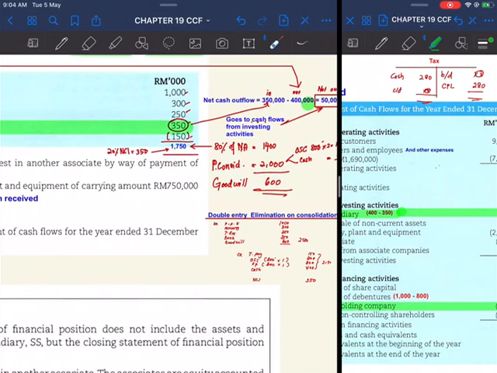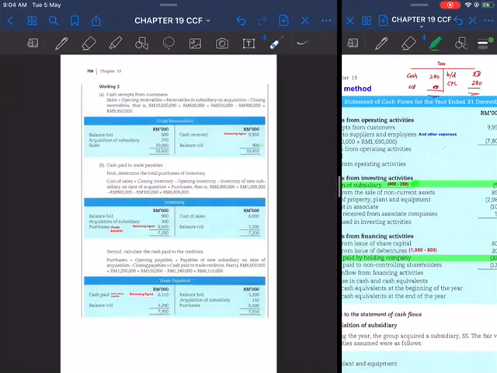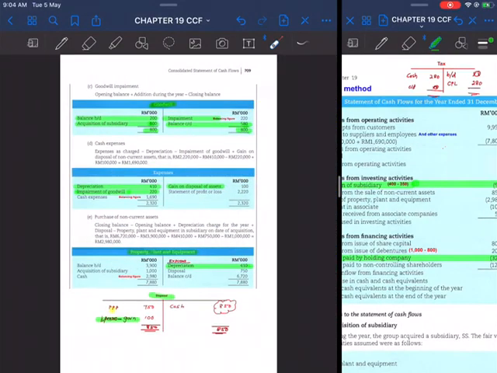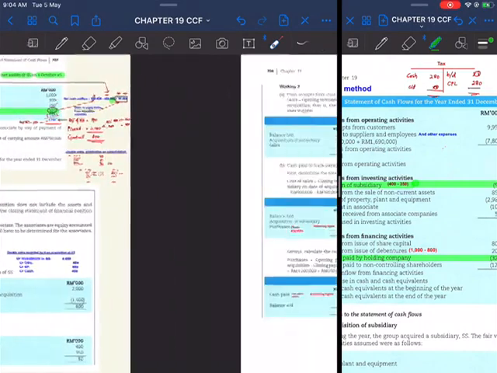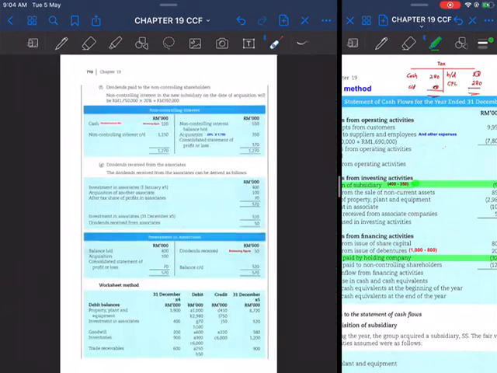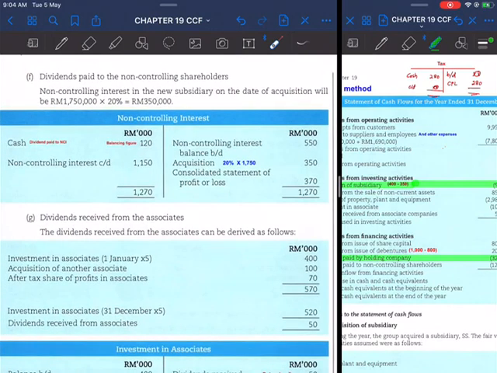And then in terms of NCI, you also need to open up an NCI account, non-controlling interest.